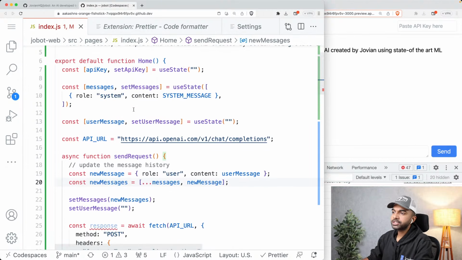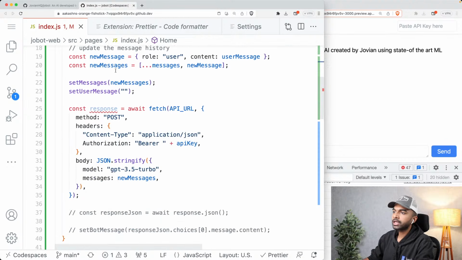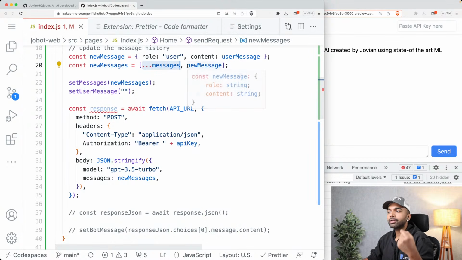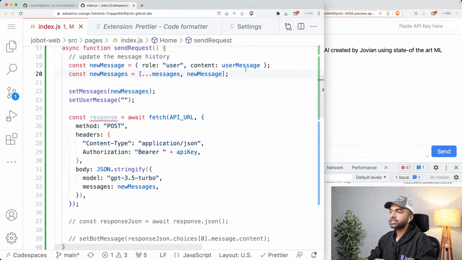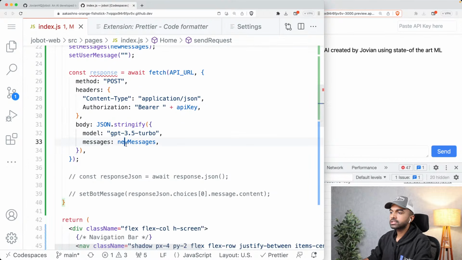So messages and set messages is the history of messages that we have. And what we do is we create new messages where we take the history of messages, copy it over using ..., and add the new message to it, which comes from the user message with the role user. And now we are ready to send this new set of messages to the API.